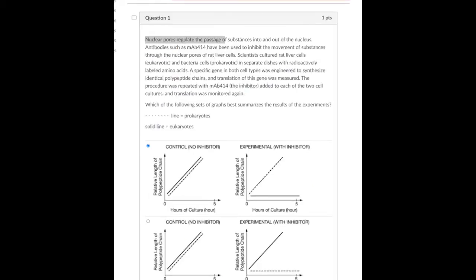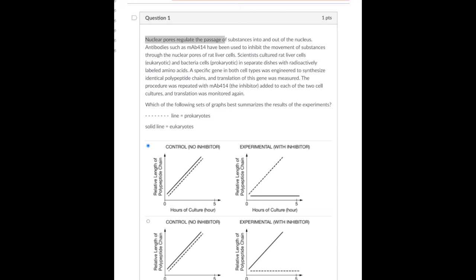All right, so here is another one. I believe this is one you guys had on Wednesday. This gives us some information about an antibody. So it says nuclear pores regulate the passage of substances into and out of the nucleus. Antibodies such as the MAB414 have been used to inhibit the movement of substances through the nuclear pores of rat liver cells.